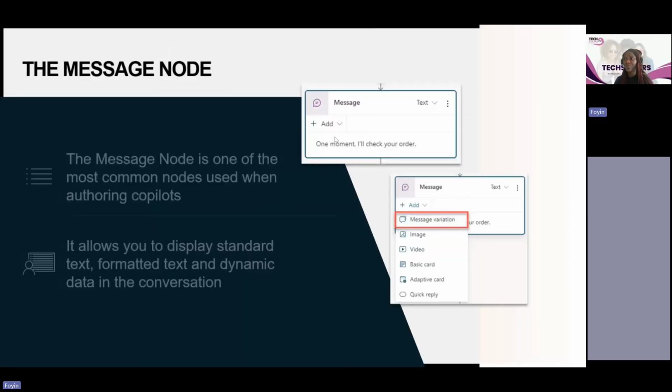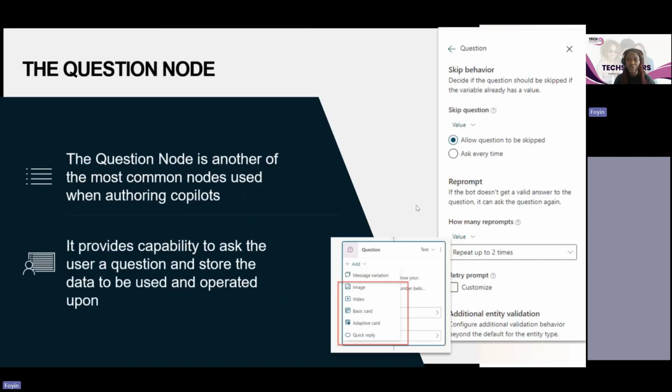Now, this is an example of the simple message node. One of the most common nodes used is the message node. So this is what you want to say when somebody comes into your agent. There's also the question node. So a common example is somebody comes to your agent and says, oh, I want to know the store opening hours. And then you can ask the person the question to say, where are you located? So that's a question node.